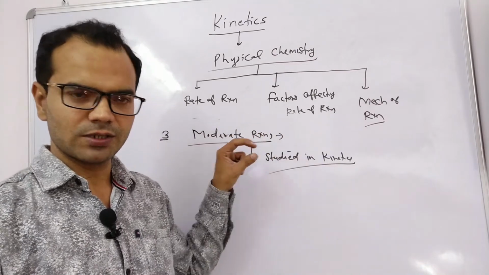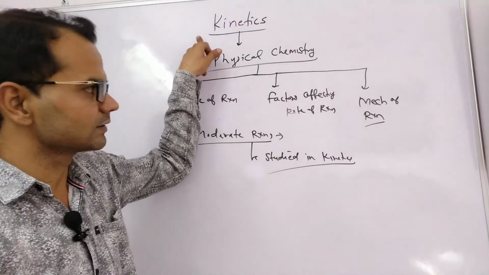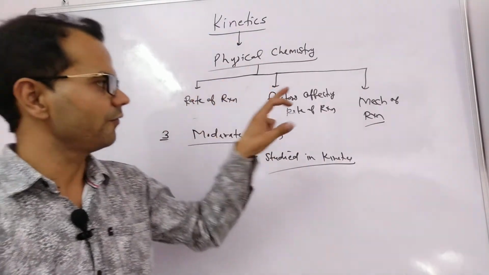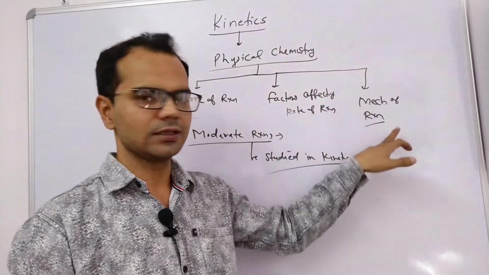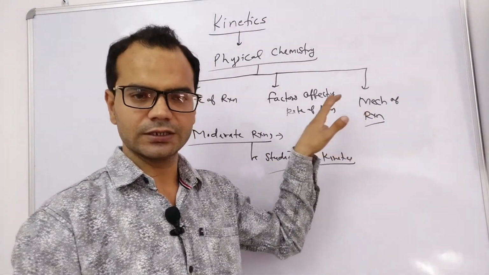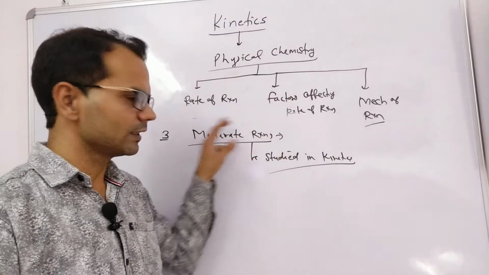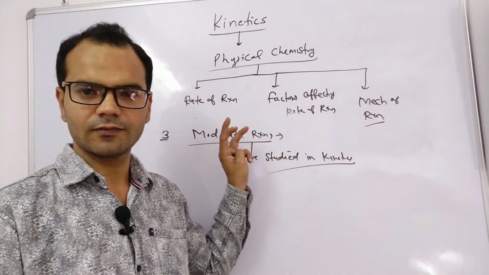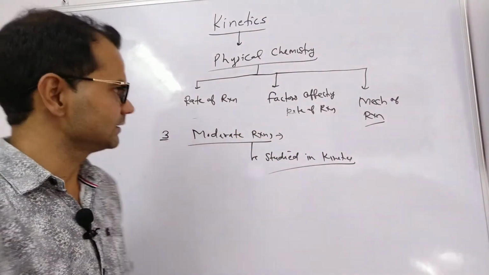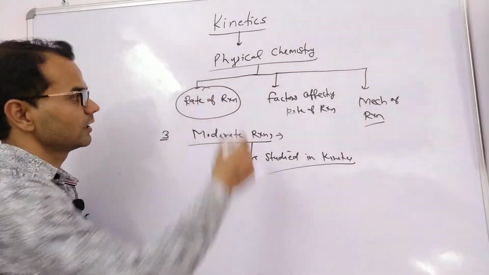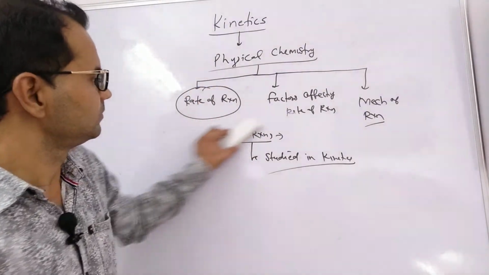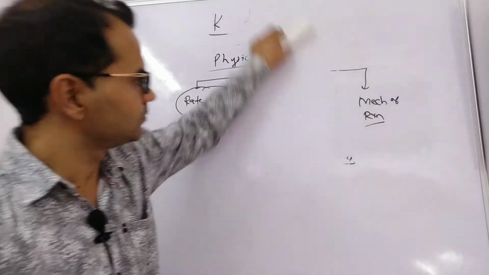Clear? So this is the basic intro of kinetics that deals with rate of reaction, factors affecting rate of reaction, and mechanism of reaction. For what type of reactions? For only moderate reactions. Clear? Now next thing is, what is this rate of reaction?